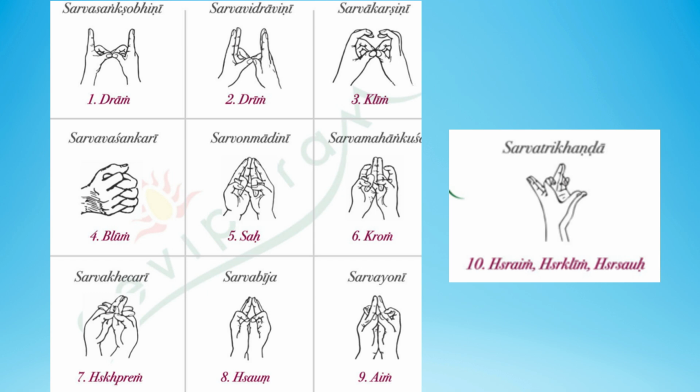The nine mudras for the nine chakras of Shri Chakra are mentioned above. These are Sarv Sanshobhani, Sarv Vidravani, Sarv Akarshani, Sarv Vashankari, Sarvo Madani, Sarv Mahankusha, Sarv Khechari, Sarv Bija, Sarv Yoni, and Sarv Trikhanda. Out of these, the Yoni Mudra is the most important mudra. It is a mudra of Bindusthan. And the 10th mudra, Trikhanda, has three fragments. This is the mudra which is applicable to the whole of Sri Yantra.